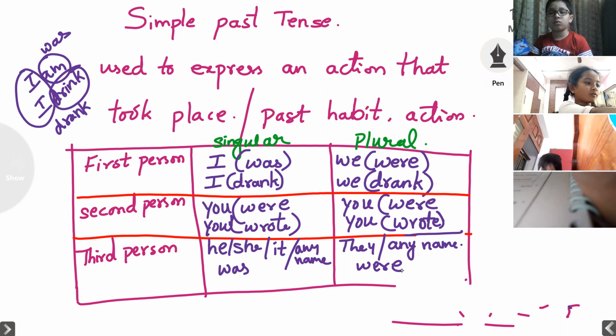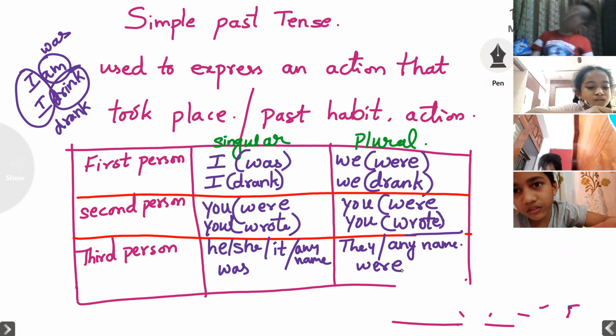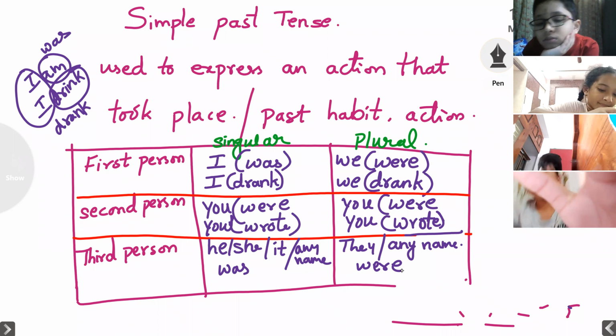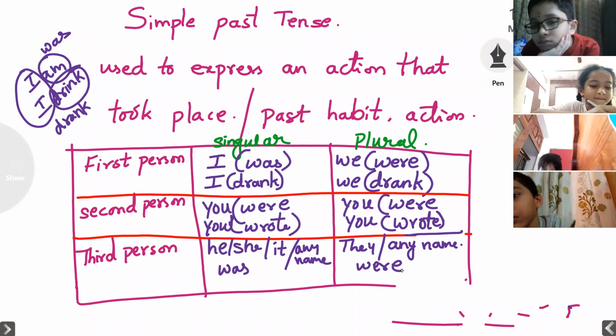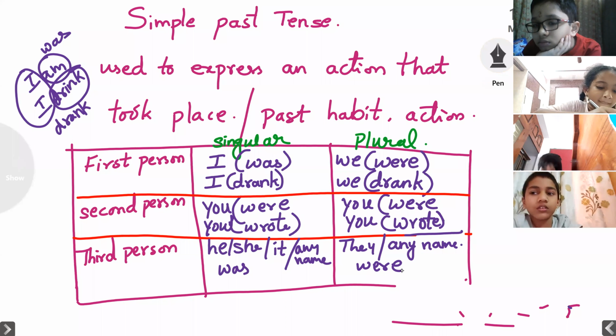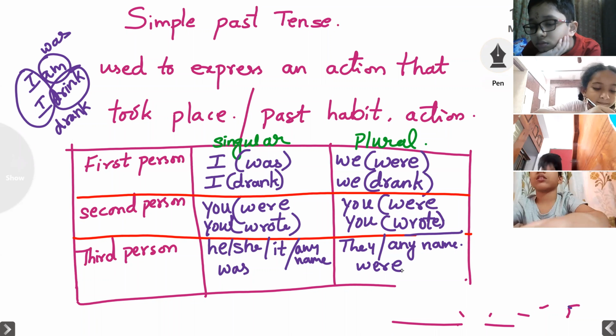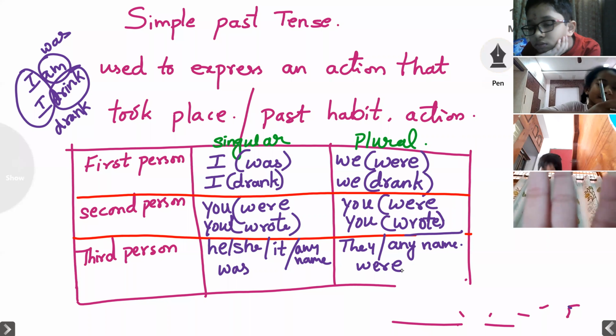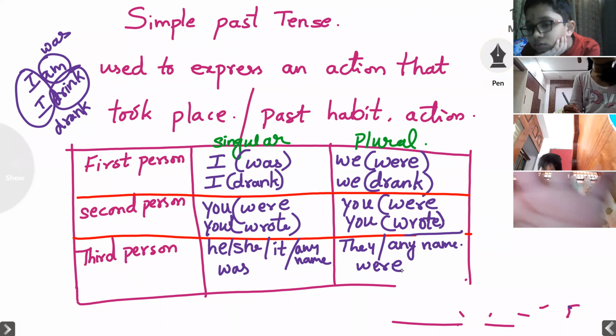He was playing. Rahul was playing. I was playing. So with I, with he, she, it, with one name, you have to use was. And in the plural form, we, you, they, or some names, what do you have to use? Were, in the past form.